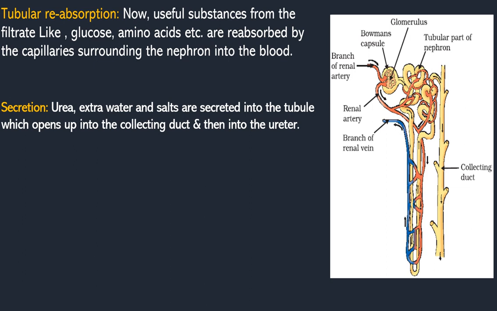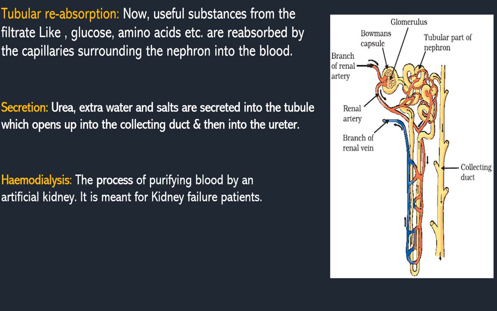tubule. Here the tubule is present. From this tubule, urea, extra water and some salts are secreted into the collecting duct. From this collecting duct they enter the ureter. From the ureter they enter the urinary bladder. From the urinary bladder it is expelled or excreted outside to the environment. So this is about the three steps involved in the formation of urine in human beings.